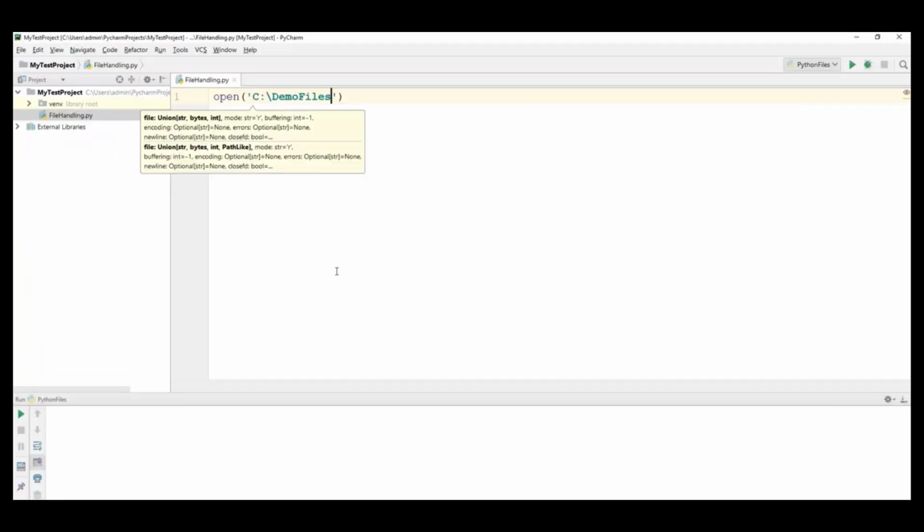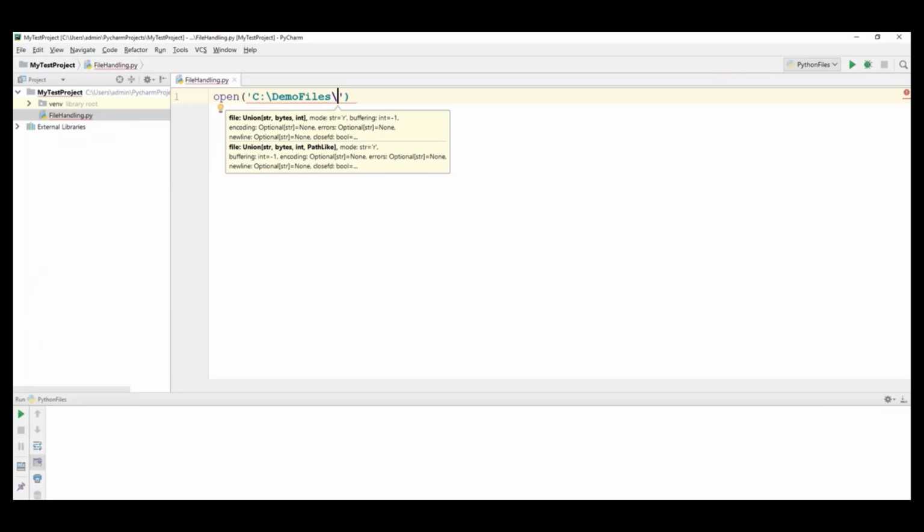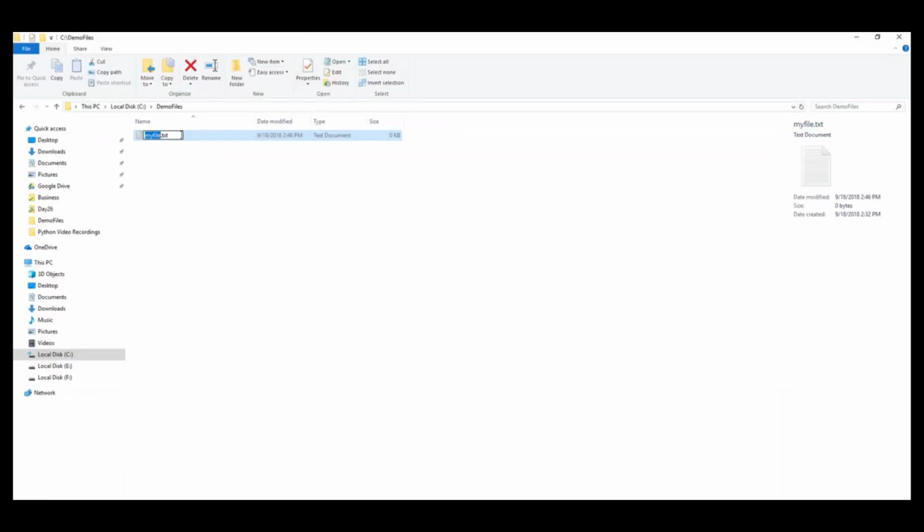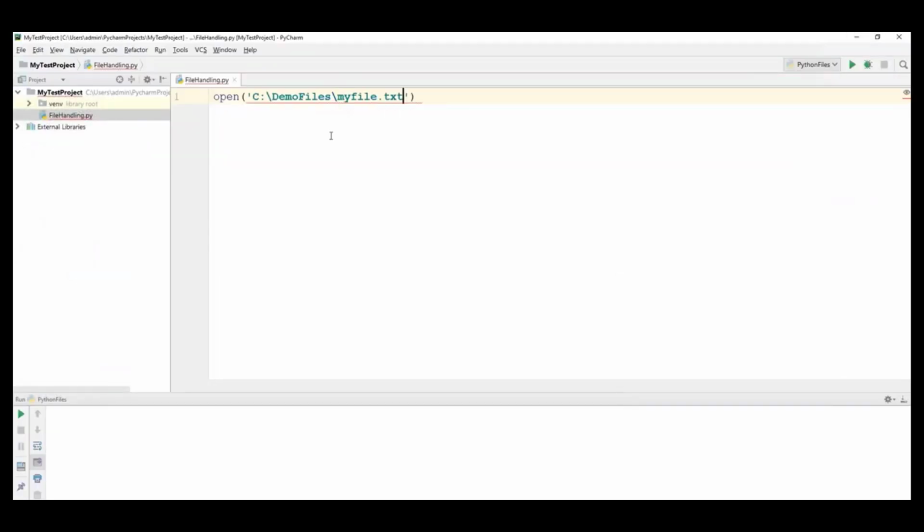Let's copy this location here, then a slash, and the name of the file is myfile.txt. And the second parameter will be the mode in which we open the file. We are going to write data into the file, so we specify W. This statement will open the file in write mode.